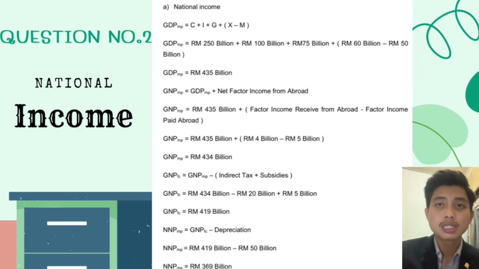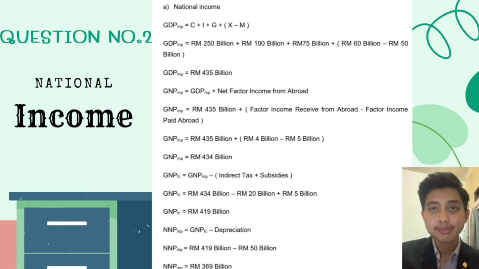And then we get the answer for the GDPMP, which is 435 billion.